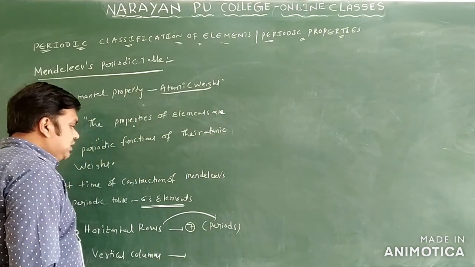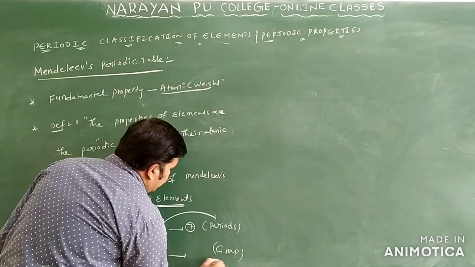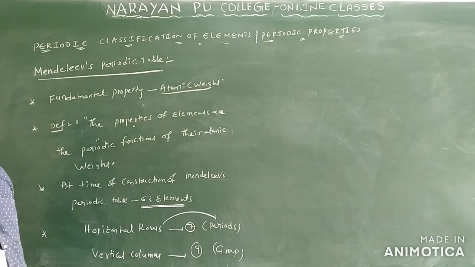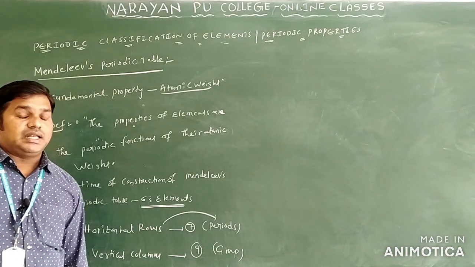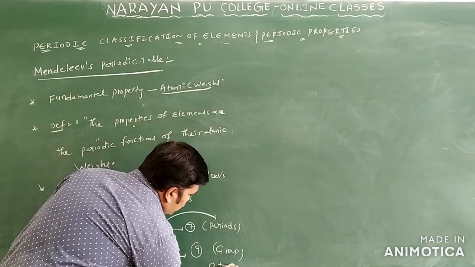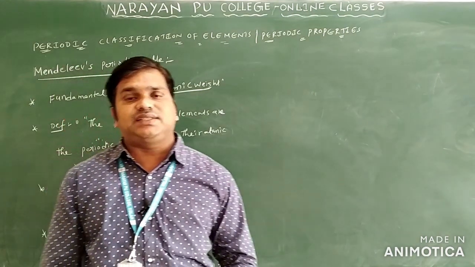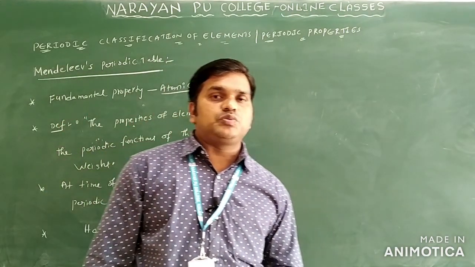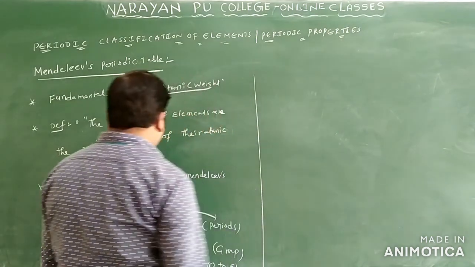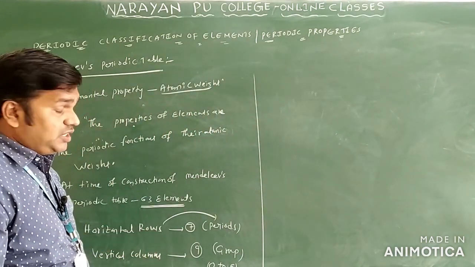Generally, what are vertical columns called? Groups only. At the time of construction of the Mendeleev periodic table, how many groups are there? We have 9 groups. We are starting from 0 to 8, so 0, 1, 2, 3, 4, 5, 6, 7, 8. Like this, total 9 groups are there. So this is regarding the horizontal rows and vertical columns in the Mendeleev periodic table.